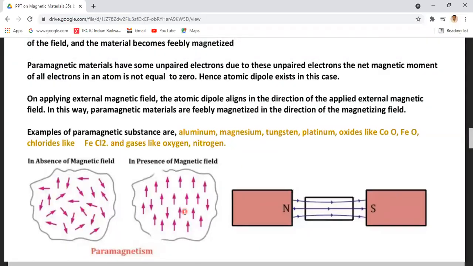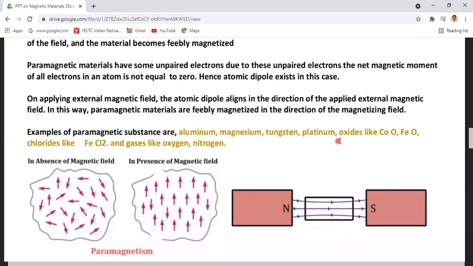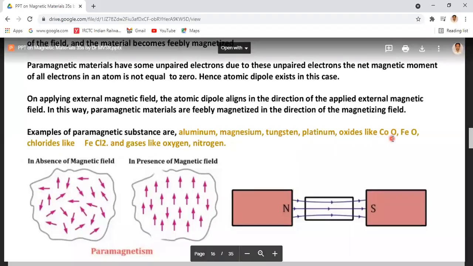What are the examples of paramagnetic substances? Aluminum, magnesium, tungsten, platinum, oxides of copper, cobalt oxide, iron oxide.